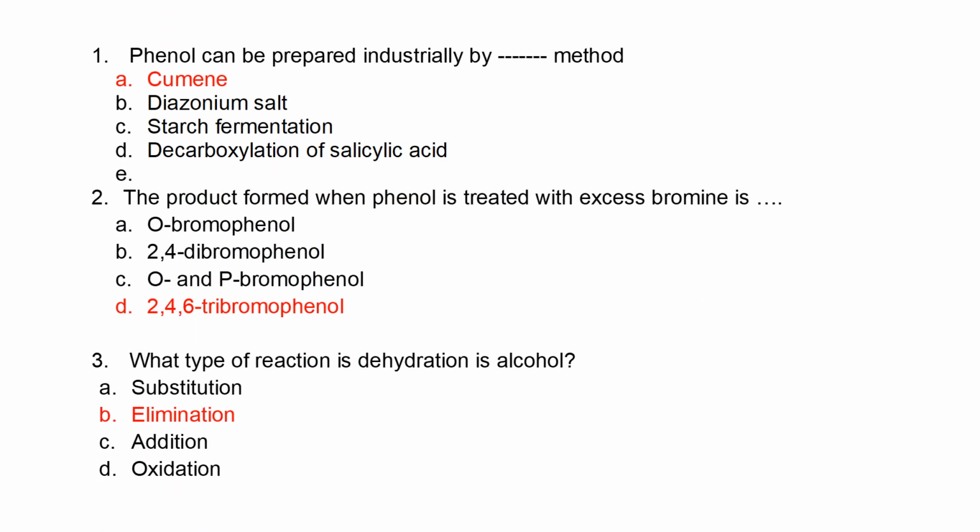Phenol can be prepared industrially using the Cumene process. Diazonium salt is used in the preparation of phenol in the lab. Starch fermentation is for alcohol. Decarboxylation of salicylic acid is none of the above. The product formed when phenol is treated with excess bromine is the same as in nitration. Both ortho and para positions are being brominated. So we have 2,4,6-tribromophenol.